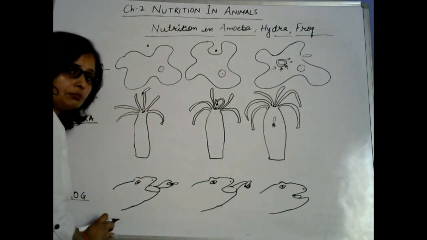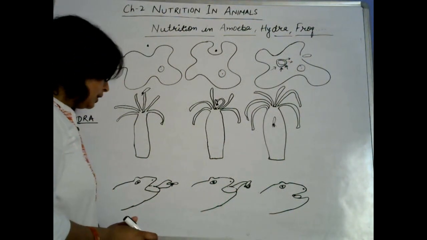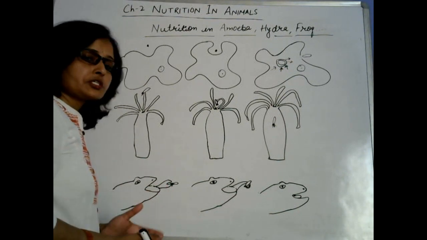Frog is a well-developed organism. It has all body parts, all organs and organ systems, and digestion takes place here.